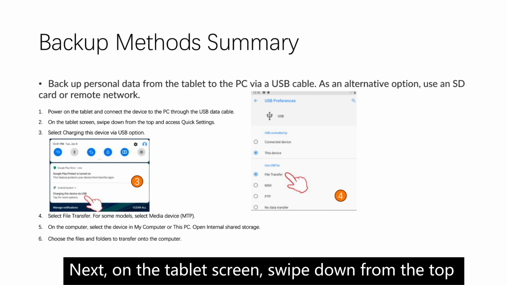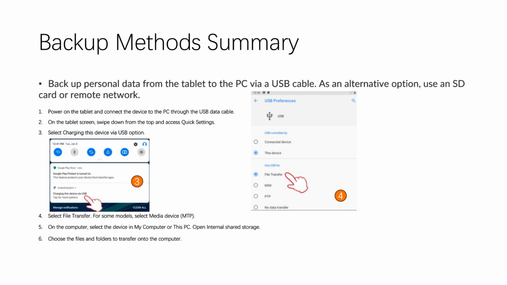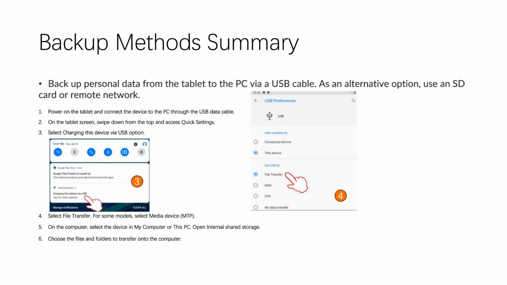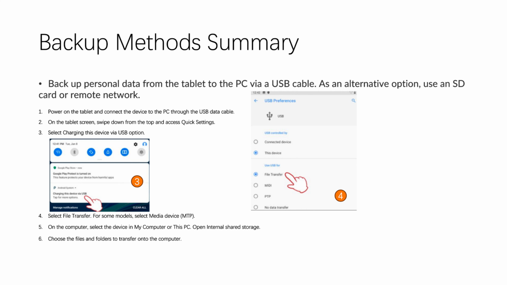Next, on the tablet screen, swipe down from the top. To access quick settings, select the charging this device via USB option and select file transfer. For some models, select media device MTP.